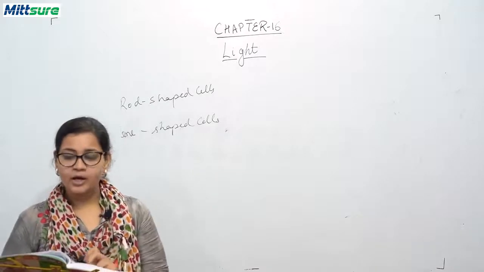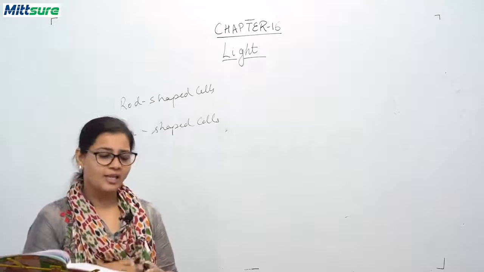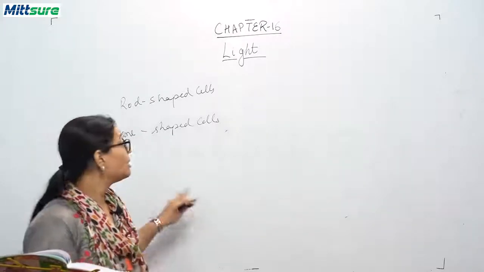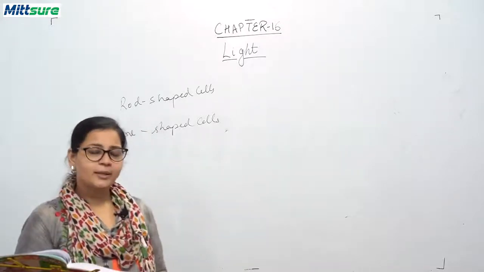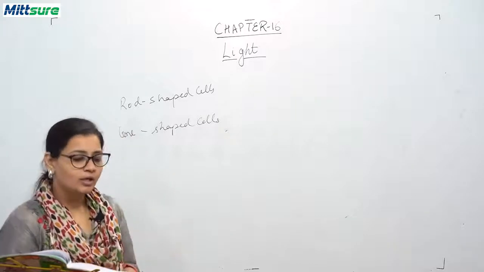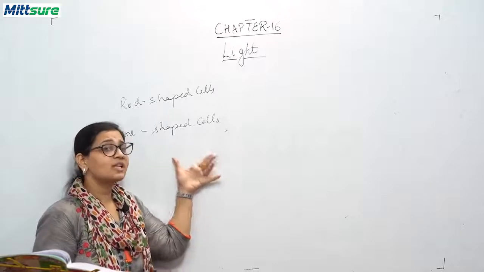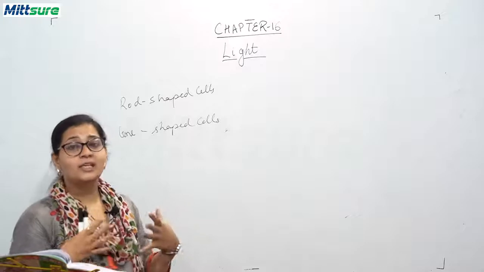Okay, and there is an interesting fact also. Dogs, cats, mice, rats and rabbits have very poor color vision, that is, they lack cone shaped cells. They can mostly see greys and some blues and yellows only. Because they have no presence or less presence of cone shaped cells, they are not able to see colors properly.